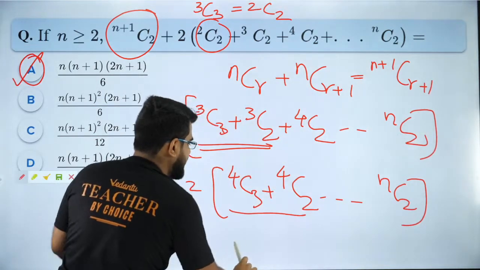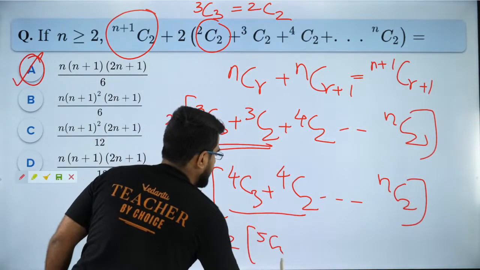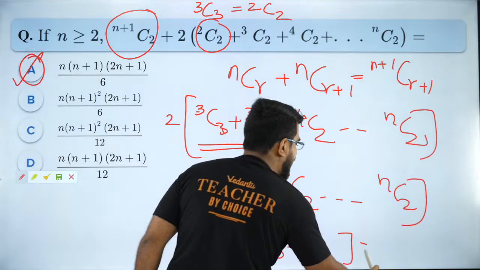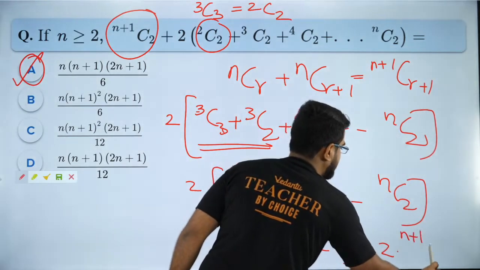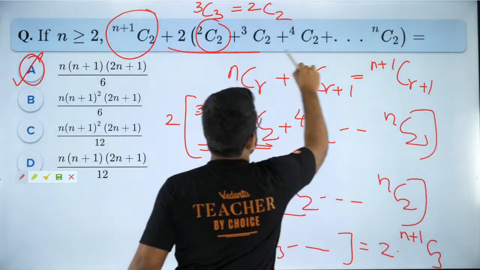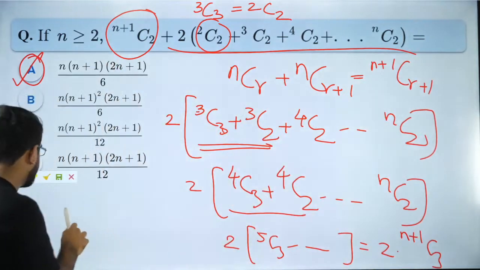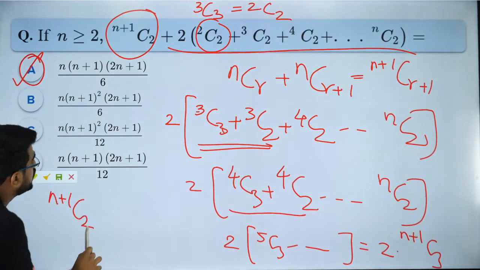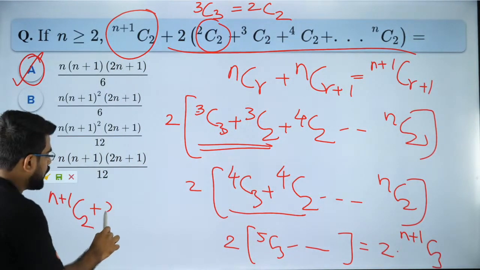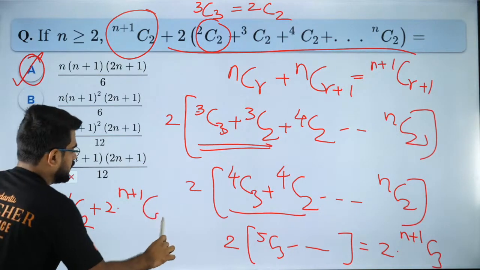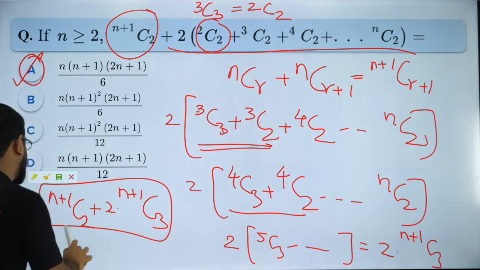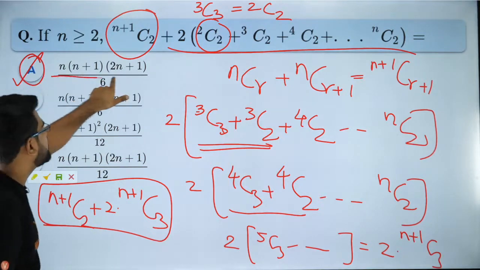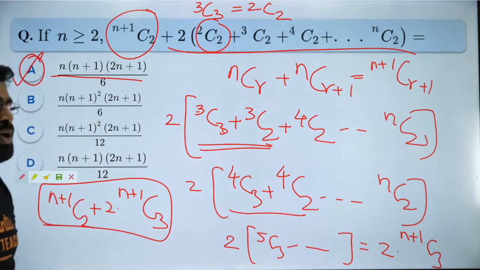4C3 plus 4C2 is nothing but 5C3. Like that it keeps going. So finally you will have 2 into N plus 1 C3. So that is what this whole thing will give. So the final answer is N plus 1 C2 plus 2 into N plus 1 C3. So that is my answer. Expand it, it will give you option A. So option A is the right answer.